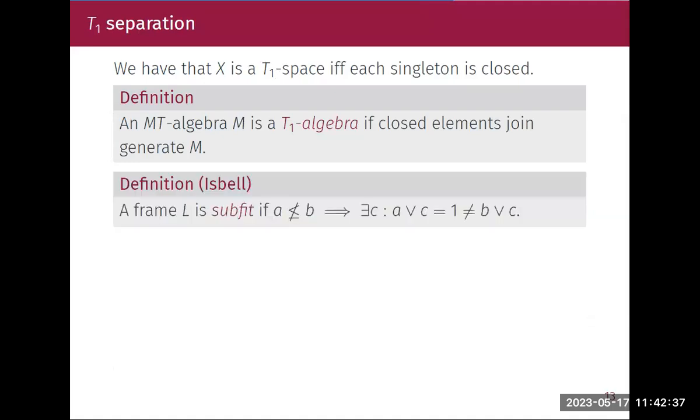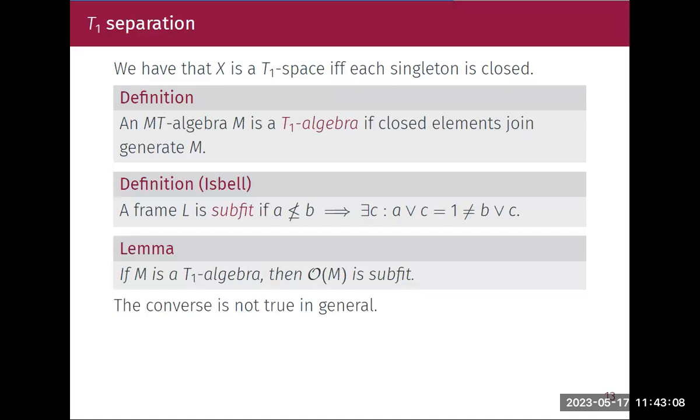Our goal now is to see how all the axioms we have created act with the frame axioms and the topological space separation axioms. One of the invariants which is close to T1 in frames is subfit. A frame is subfit if, whenever A is not below B, there exists an element C such that A join C is 1, but B join C is not equal to 1.